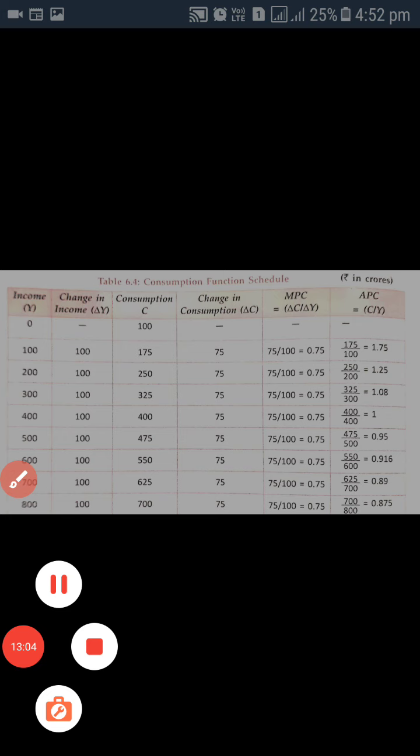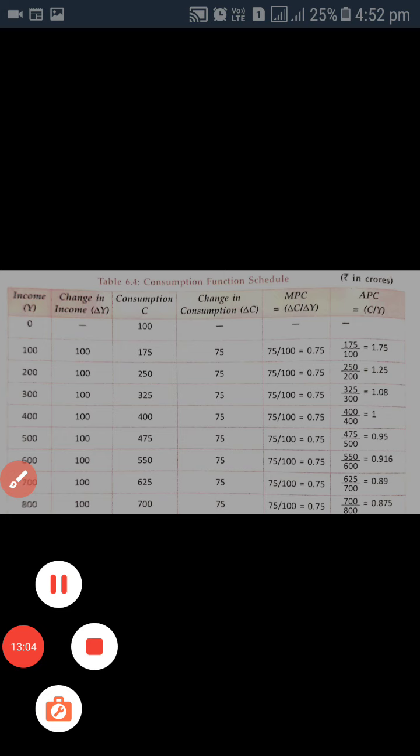Now it is the change in consumption, that at each level there is a change of 75. How can we calculate the value of MPC and APC? We know the formula.